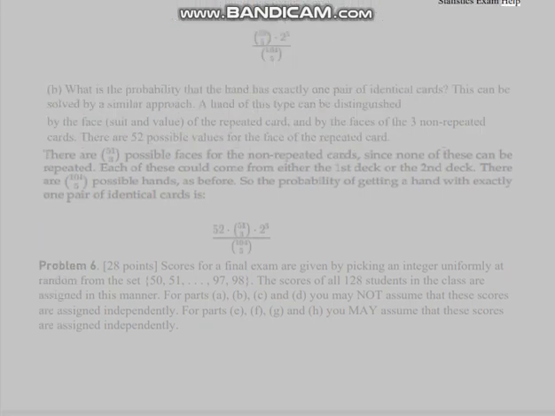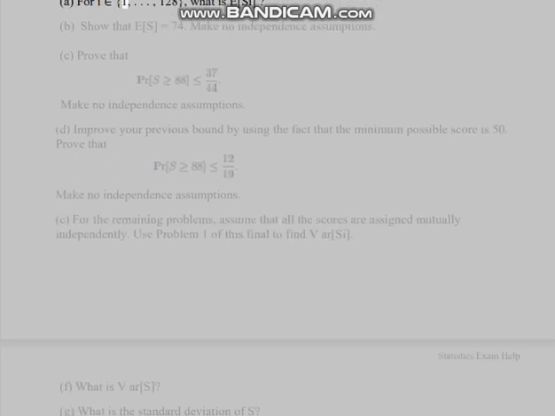Problem 6. 128 students' scores for a final exam are given by picking an integer uniformly at random from the set 50, 51, ..., 97, 98. The scores of all 128 students in the class are assigned in this manner. For parts A, B, C, and D, you may not assume that these scores are assigned independently. For parts E, F, G, and H, you may assume that these scores are assigned independently. A. For i from 1 to 128, what is E[C_i]?